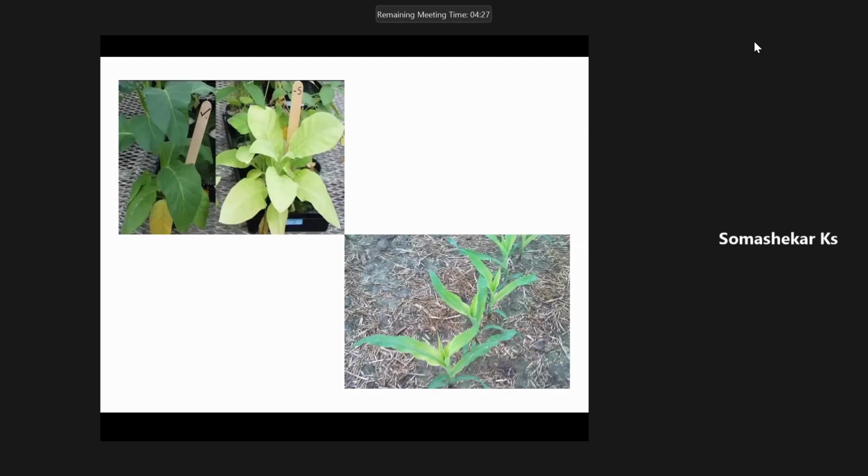Suppose any soil is deficient in sulfur, we may get good seed yield, but oil content in the seed may decrease because of the deficiency of sulfur. Suppose you want to increase the oil content in the seed, we need to ensure sufficient